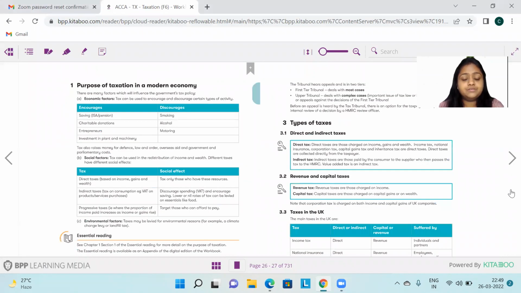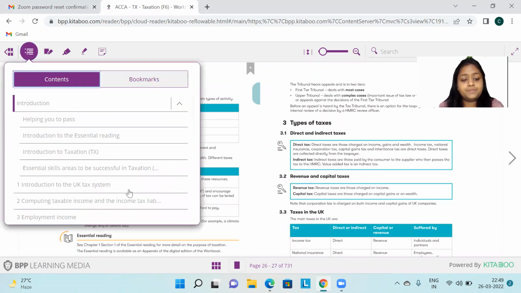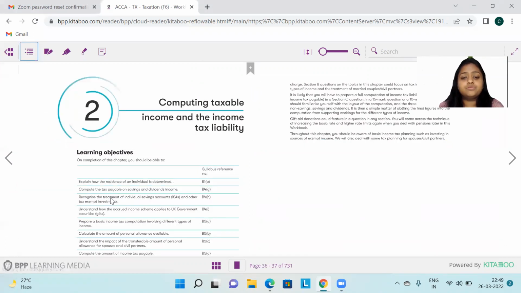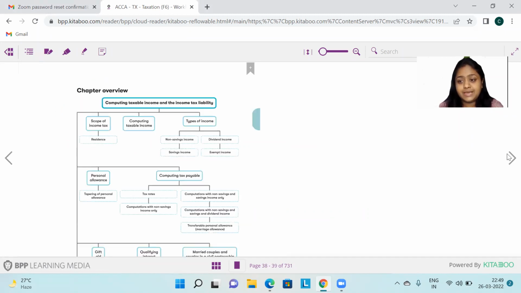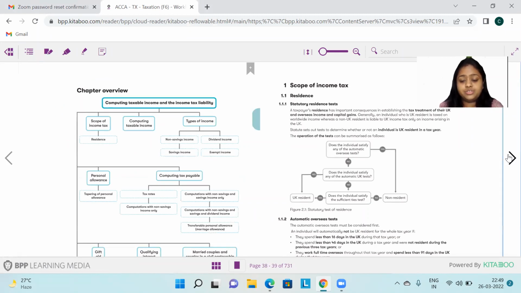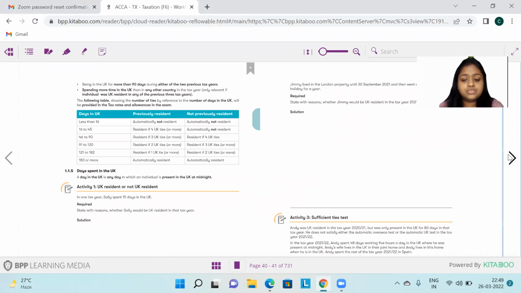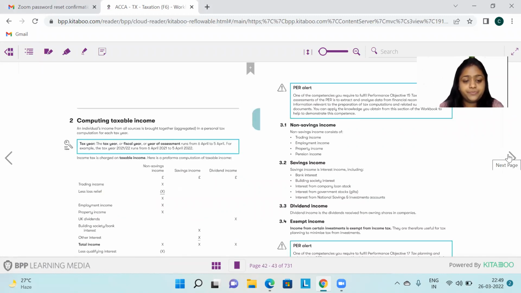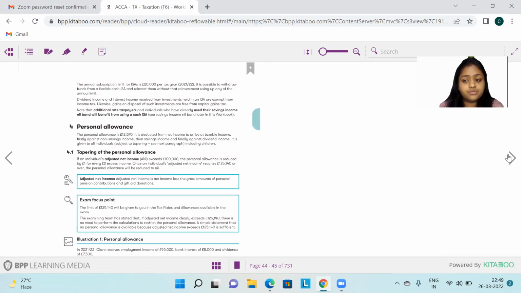In the first chapter, there is no change. That is, this chapter, Introduction to the UK Tax System. There is no change. Let's go to chapter number 2, Computing Taxable Income and Income Tax Liability. Where are the changes? The residential status does not have any change. For the non-savings income and dividend income, the way that you have been doing calculations is the same way that you have to do.